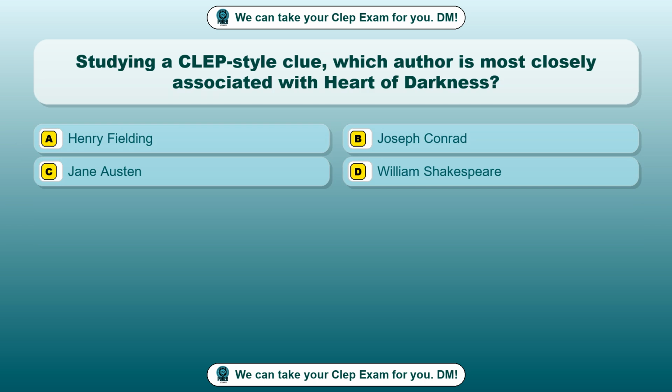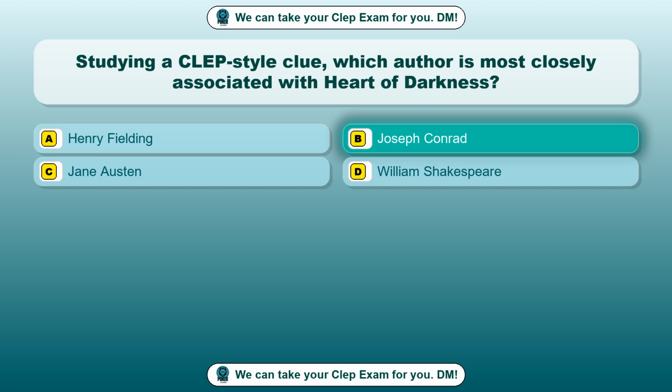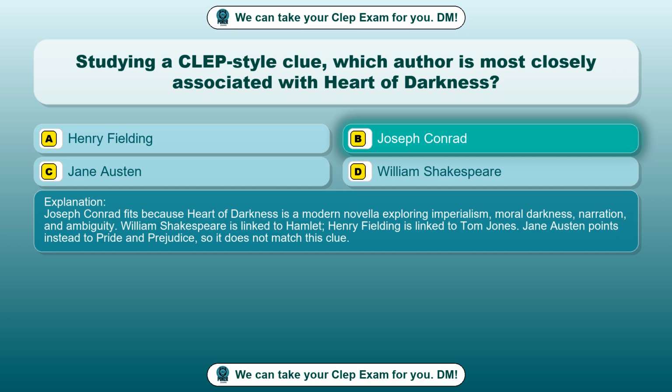Question 14. Studying a CLEP-style clue, which author is most closely associated with Heart of Darkness? Option A, Henry Fielding. Option B, Joseph Conrad. Option C, Jane Austen. Option D, William Shakespeare. The correct answer is option B, Joseph Conrad. Joseph Conrad fits because Heart of Darkness is a modern novella exploring imperialism, moral darkness, narration, and ambiguity. William Shakespeare is linked to Hamlet. Henry Fielding is linked to Tom Jones. Jane Austen points instead to Pride and Prejudice, so it does not match this clue.